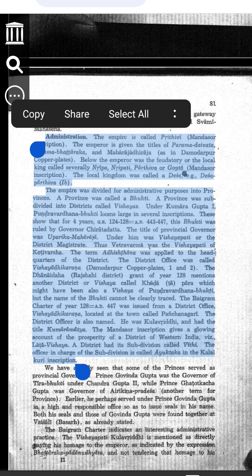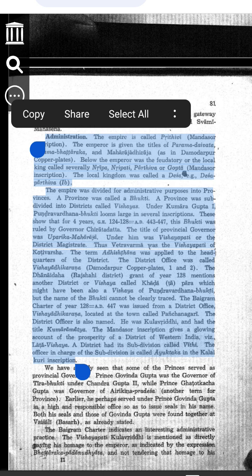The principal is like the emperor. The vice principals are like the governors. The head teachers are like the district officers. The classroom leaders are like the local kings. Just like a school needs rules, teachers and leaders to run properly, an empire also needs a system to manage everything. This system is called administration.